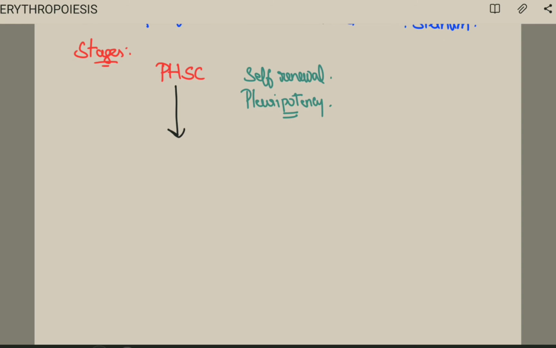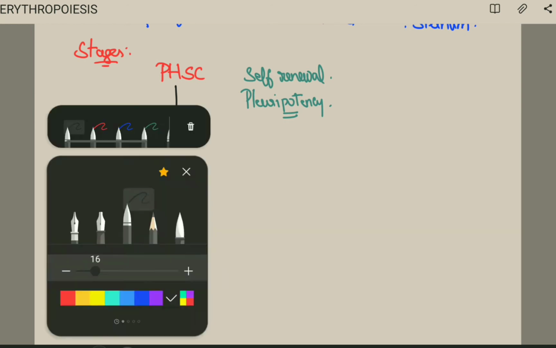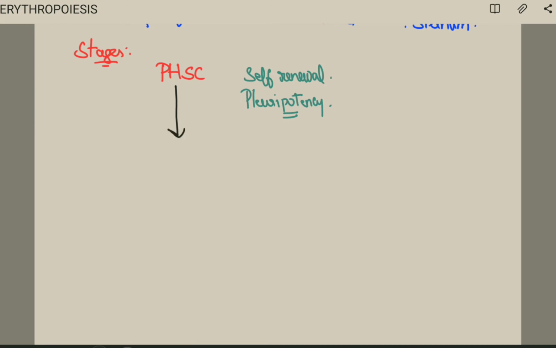Okay. Next, what is it doing? It is giving rise to BFUE. What is BFUE? Burst forming unit erythrocyte. Burst forming unit, and E is erythrocyte.